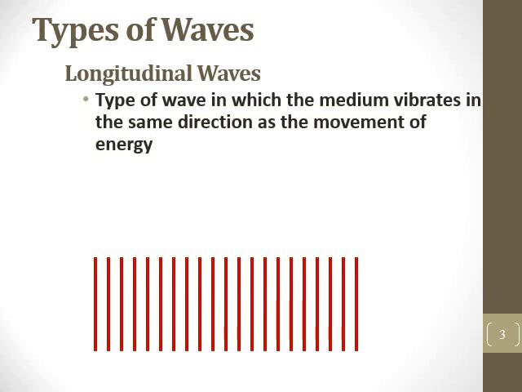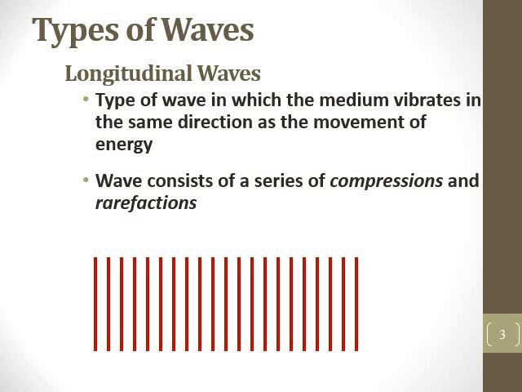Types of waves: we've got longitudinal waves. These are the types of waves where the medium vibrates in the same direction as the movement of the energy. The wave consists of a series of compressions and rarefactions, and the example we have for this is going to be sound. Basically, as the compression moves forward, it leaves a gap behind it that's a rarefaction. The compression is the more compressed part of the wave, or the higher pressure part of the wave, and the rarefaction is the spread out portion of the wave, or the lower pressure of the wave.